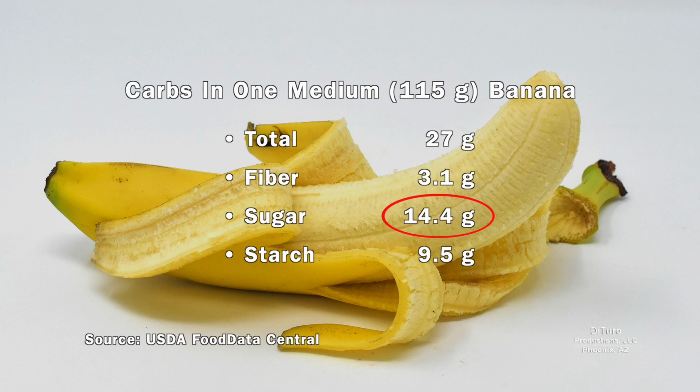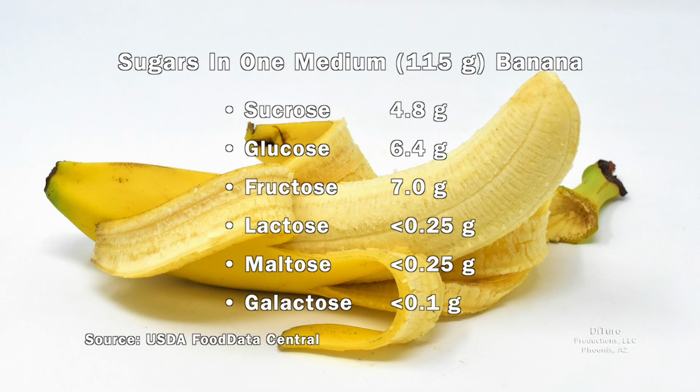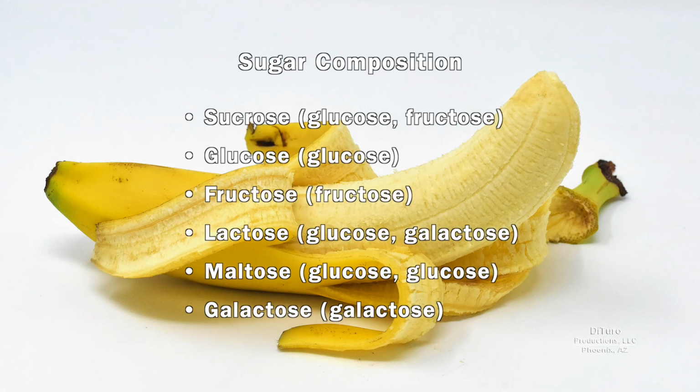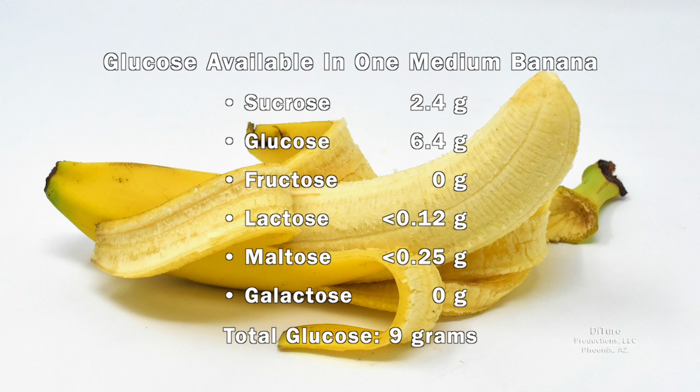Some fad diets ban sweet fruit due to their high sugar content. Bananas, like other sweet fruits, have more than one sugar. In this case, only about 6.5 grams is available for immediate fuel. The other sugars are mono and disaccharides that must be converted to glucose before it can be used. Of the 14.5 grams of sugar in a medium banana, only 9 grams are available for immediate use.